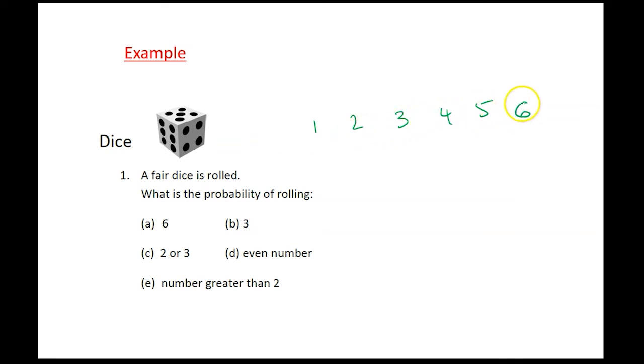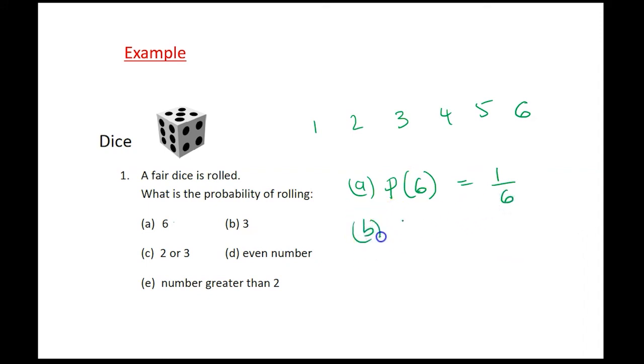Well, I can only see one 6, so the number of ways I can get a 6 is just 1. So the probability of getting a 6 is equal to 1, and the total number of ways I can get something is 6, so it's 1 out of 6.